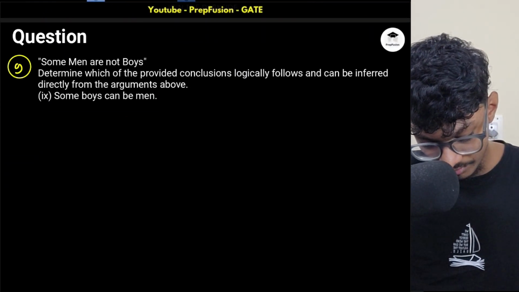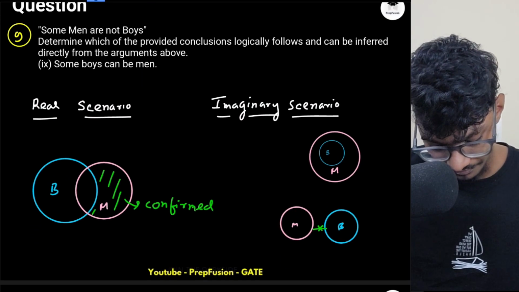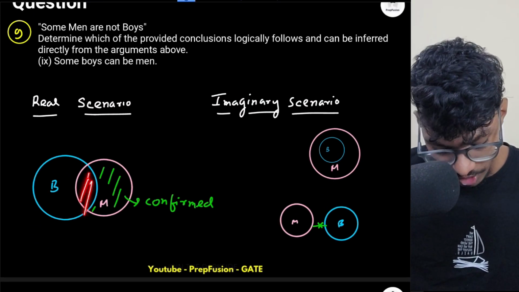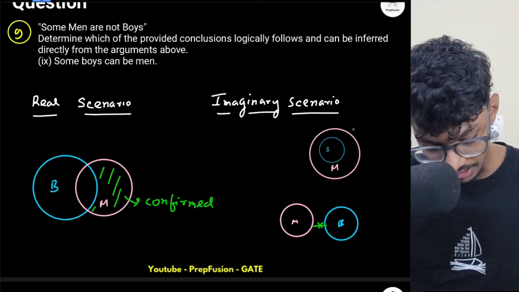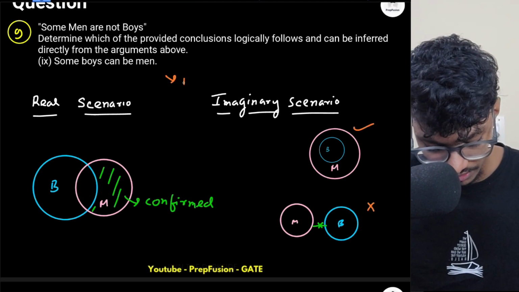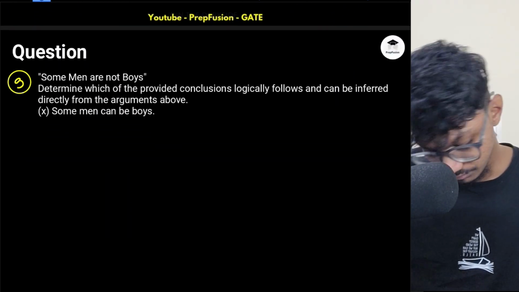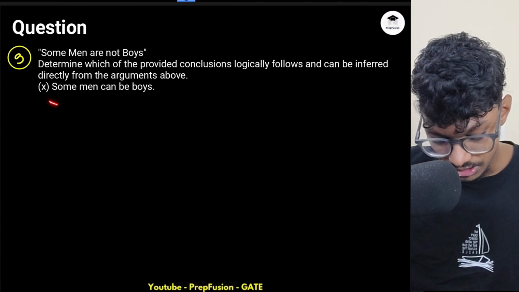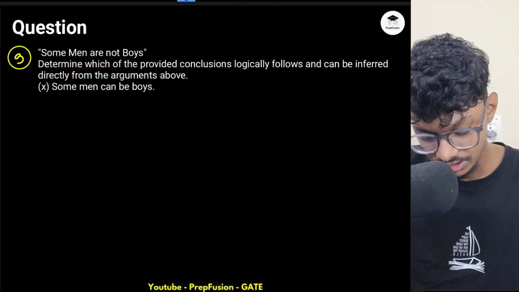Now let's do this. Some boys can be men. Now this is again definitely true. There has to be some common region between men and boys. So this is again correct, right? It is following this diagram, not following this one, though, but following one of the diagrams. So it will be definitely true. Yeah, there can be some boys who are men. Okay, then some men can be boys. Some men can be boys. So if some men can be boys, that means what?